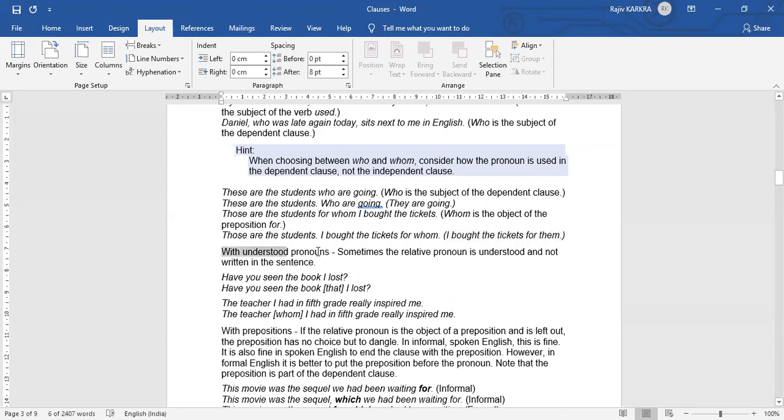So, with understood pronouns: sometimes the relative pronoun is understood and not written in the sentence. Have you seen the book I lost? Have you seen the book that I lost? Right? So, an adjective clause with a relative pronoun. The teacher I had in 5th grade really inspired me. The teacher whom I had in the 5th grade really inspired me. Okay?